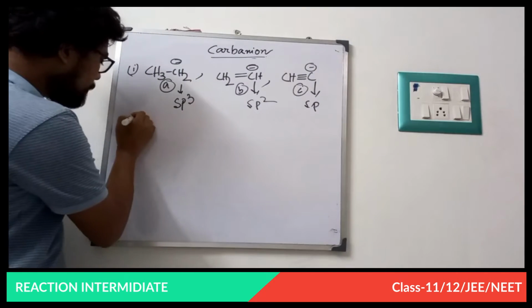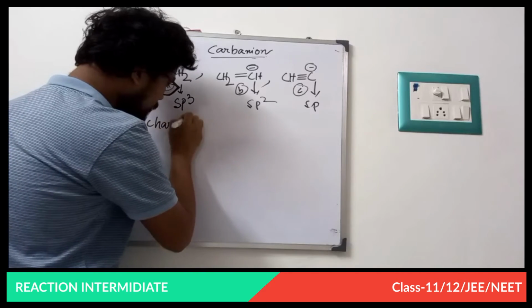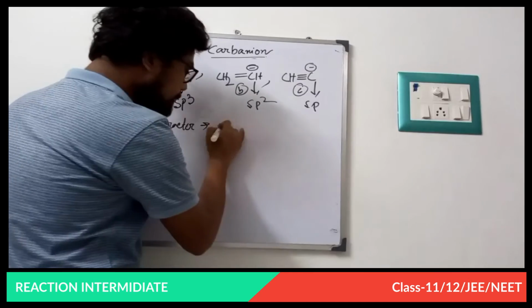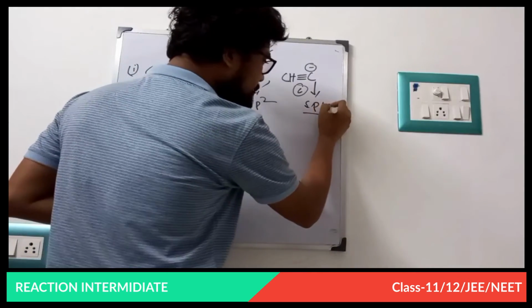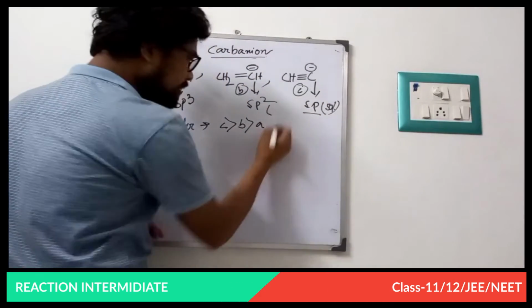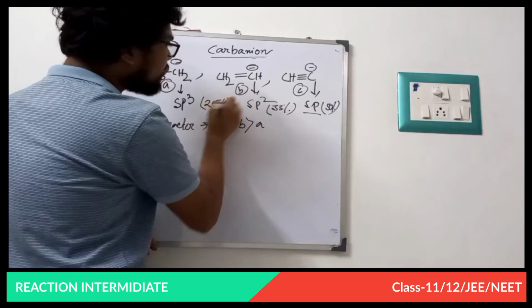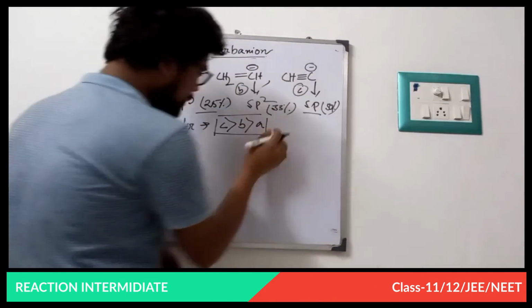So the percentage of S character is C greater than B greater than A, because sp has 50% S character, sp2 has 33% S character, and sp3 has 25% S character.